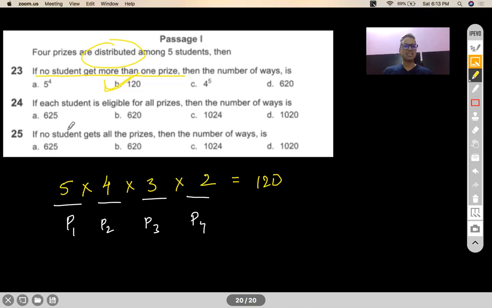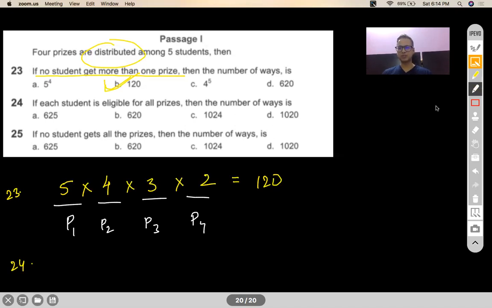Next one, 24th question. I'm putting the poll on for this. Let's solve this. If each student is eligible for all prizes, find the number of ways in which you can do that.